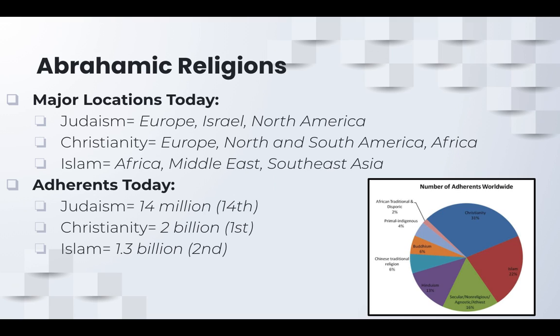And then adherents today, so this is approximate. Judaism is about 14 million people, which makes it the 14th largest religion. And then Christianity has about 2 billion. Okay, so it's the largest religion. And then Islam is in second place with about 1.3 billion.